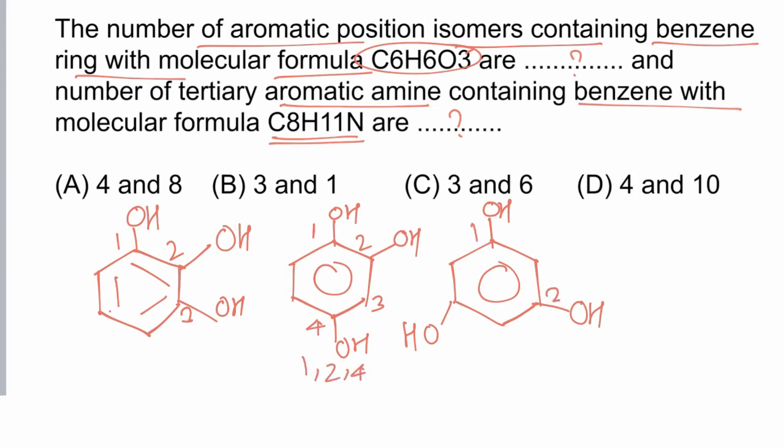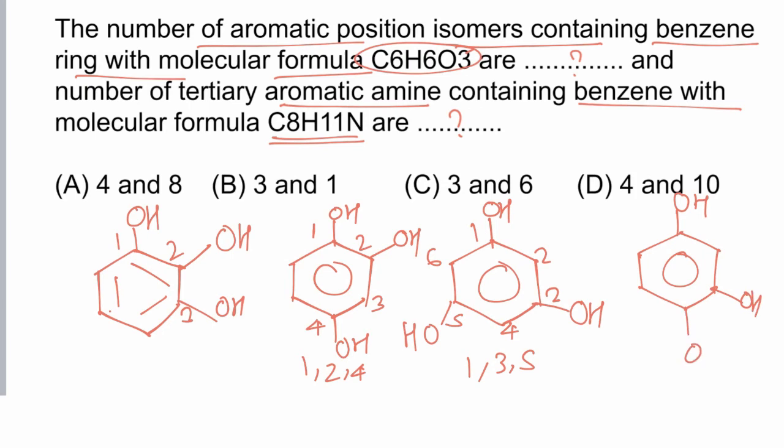Changing the position of the OH groups again, we get 1, 3, 5. One other structure can be drawn like this, but this molecule is also 1, 2, 4, and we have already drawn the structure of 1, 2, 4.